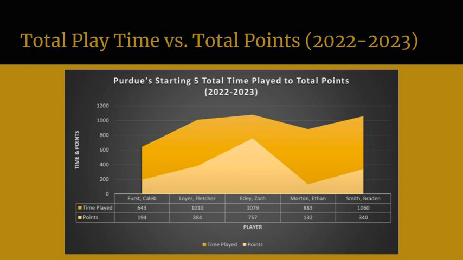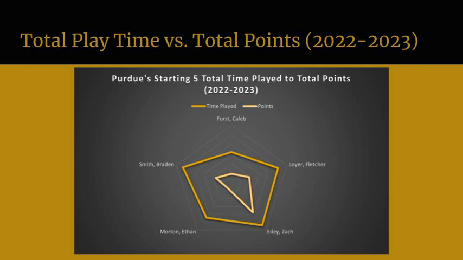From this data, I created an area graph to show the ratio of total points to total time played, and from this graph, one can see that Zach Edey had the greatest amount of points to total time played. I also created a radar graph to better show this example. There's no numbers in this, as the numbers kind of obscured the graph, so it's purely just points and time played ratio, and as you can see, the ratio is greatest at Zach Edey, showing once again that he had the most points scored to time played.